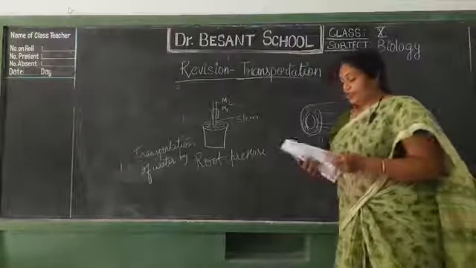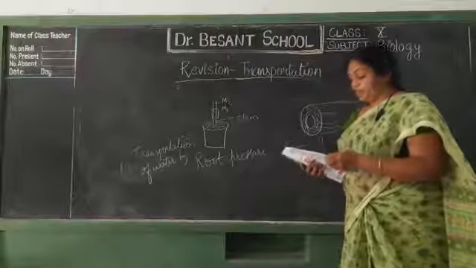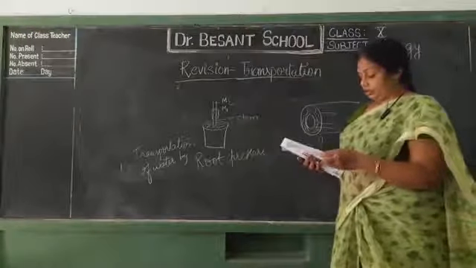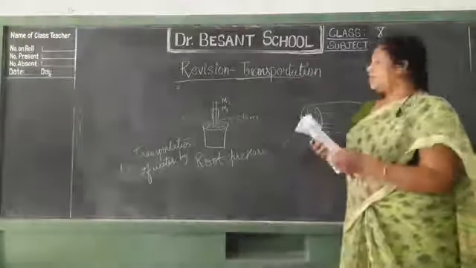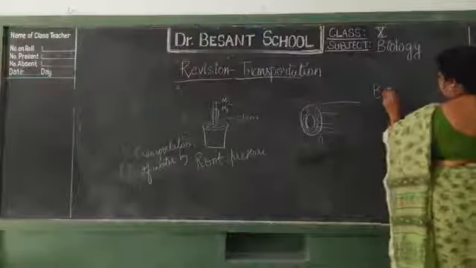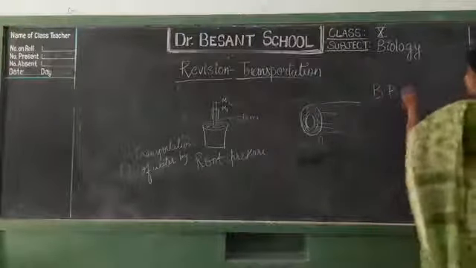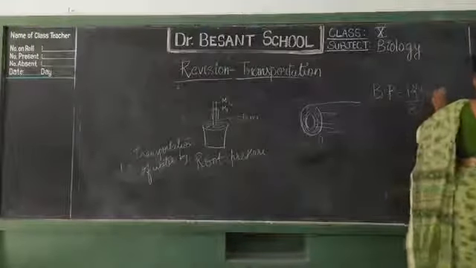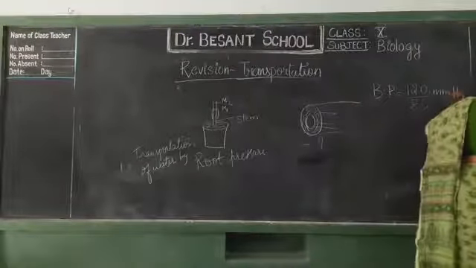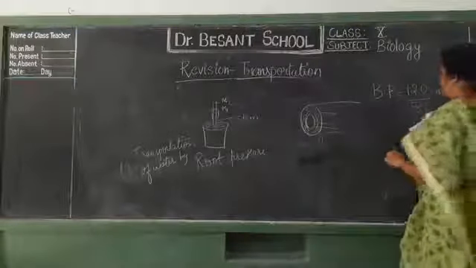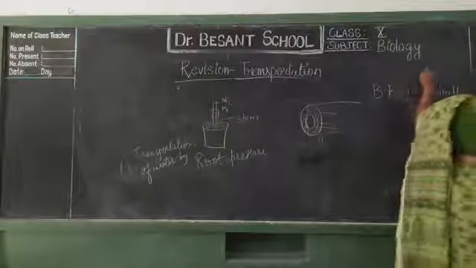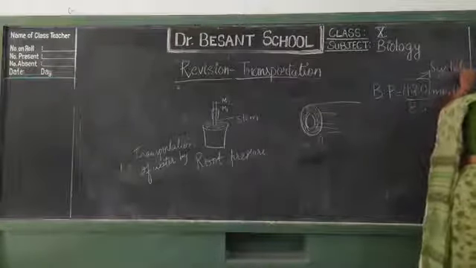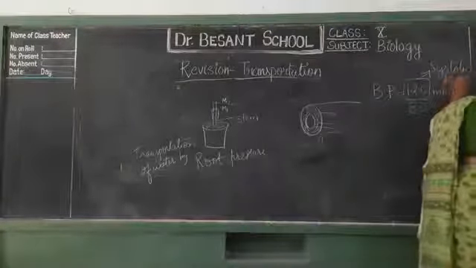Okay, children. Next, what is this one? BP is equal to 120 by 80 mm Hg. That you must remember. So what is this 120? Systolic pressure.